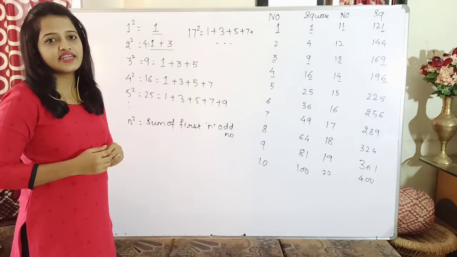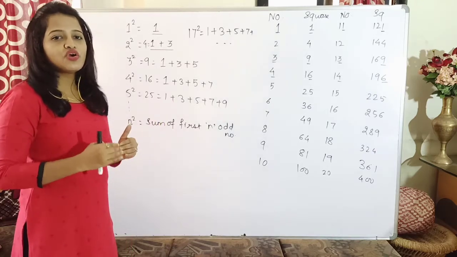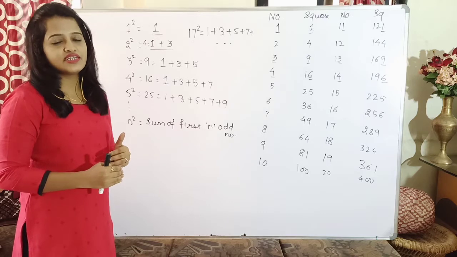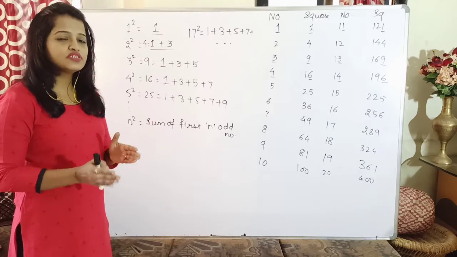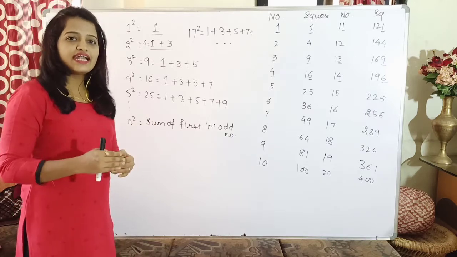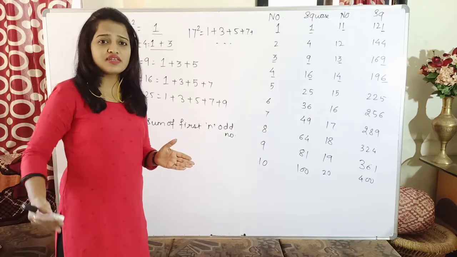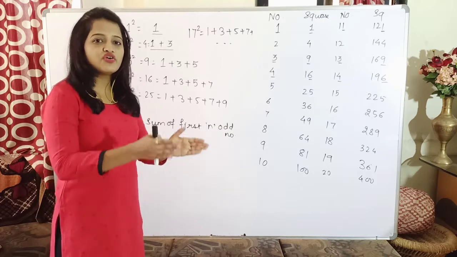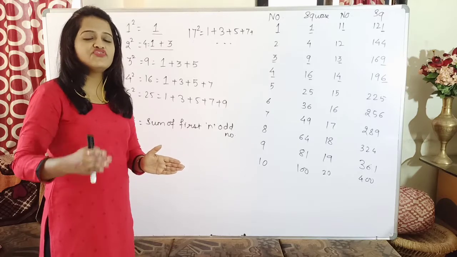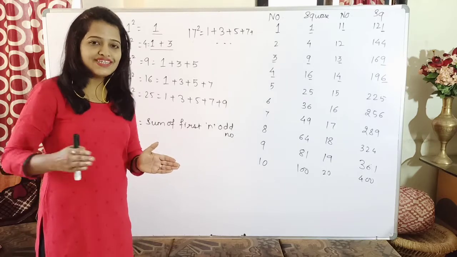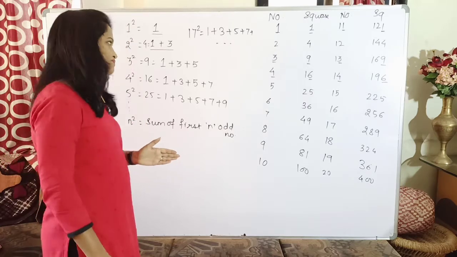So this way also you can directly find the square of numbers, and that becomes your next property: the square of any number can be expressed as the sum of odd numbers. Now which odd numbers? Whichever number's square you are taking, that many first odd numbers you take. First odd numbers means you have to start from 1. You cannot randomly select any odd numbers. If I have to find the square of 10, I will consider the first 10 odd numbers starting with 1, 3, 5, 7, 9, until you get 10 odd numbers. You will be writing those digits accordingly.